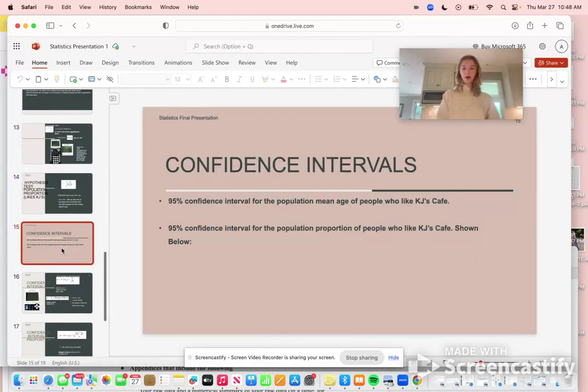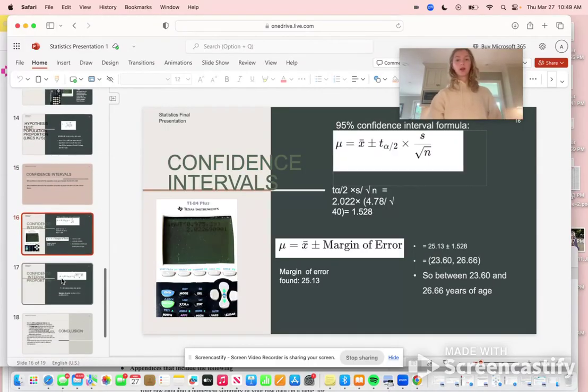So now onto the confidence intervals. So a 95% confidence interval for the population mean age of people who like KJ's Cafe. We did this, and then we moved on to the 95% confidence interval for the population proportion of people who like KJ's Cafe, and this is shown below. So here again, for the confidence intervals, we put the 95% confidence interval formula at the top, showed our calculations and our calculator steps that we used to get this.